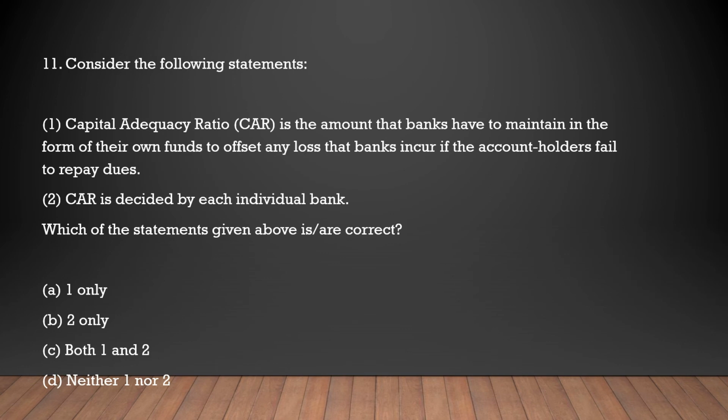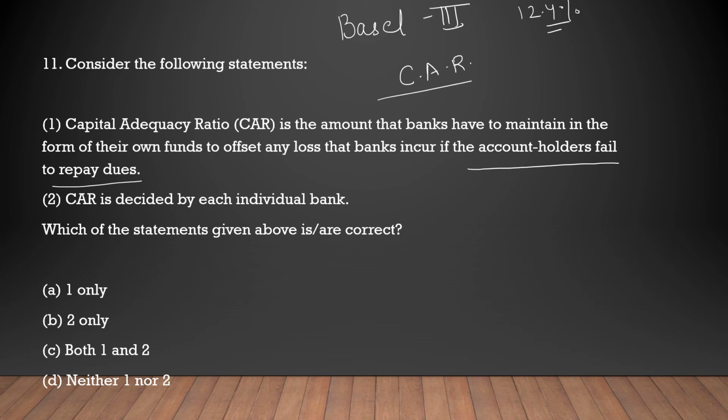And the next question is, consider the following statements. Capital adequacy ratio is the amount that banks have to maintain in the form of their own funds to offset any loss that banks incur if the account holders fail to repay dues. So it has been decided in the Basel III norms to keep a total of 12.4% as capital adequacy ratio, wherein it has to be checked before giving loans to any company or individual how much risk there is that they can pay it back.